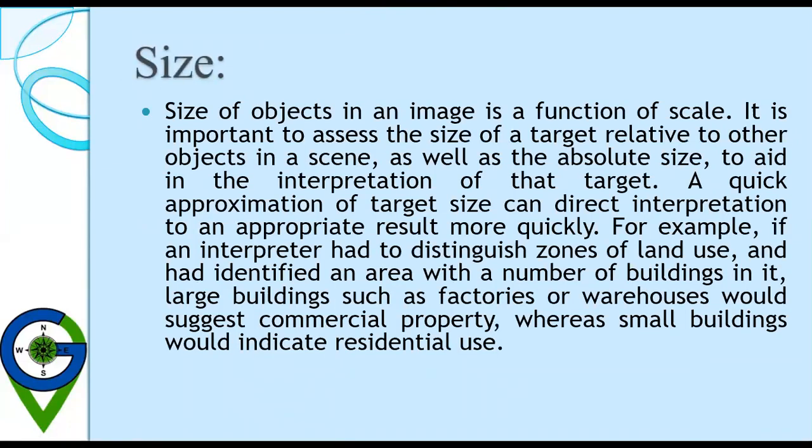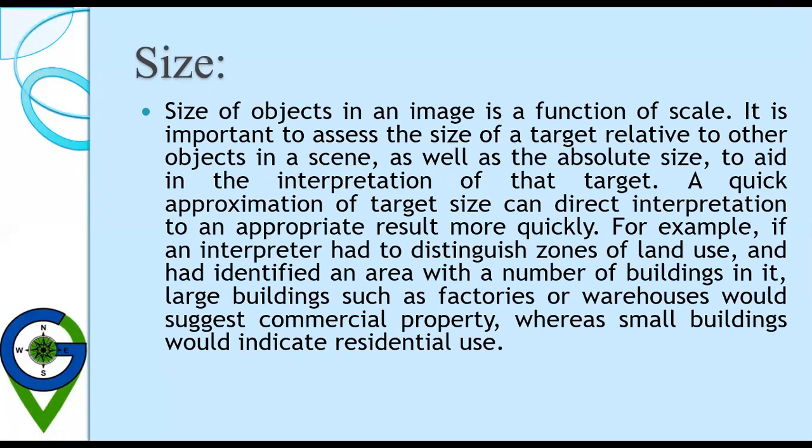Then the size. Size of objects in an image is a function of scale. A proper photo scale should be selected depending on the purpose of the interpretation. The size of the object is one of the most distinguishing characteristics and one of the most important elements of image interpretation. The most commonly measured parameters are length, width, perimeter, area, and occasionally volume.